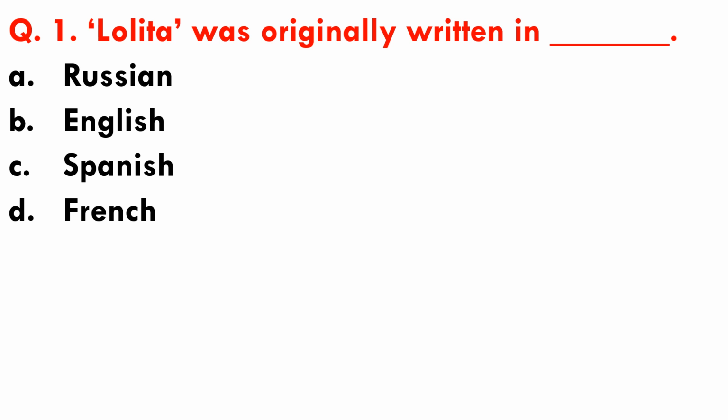First question is, Lolita was originally written in. Options are A. Russian, B. English, C. Spanish, D. French. So, this novel was originally written in the English language. Option B is the correct answer.